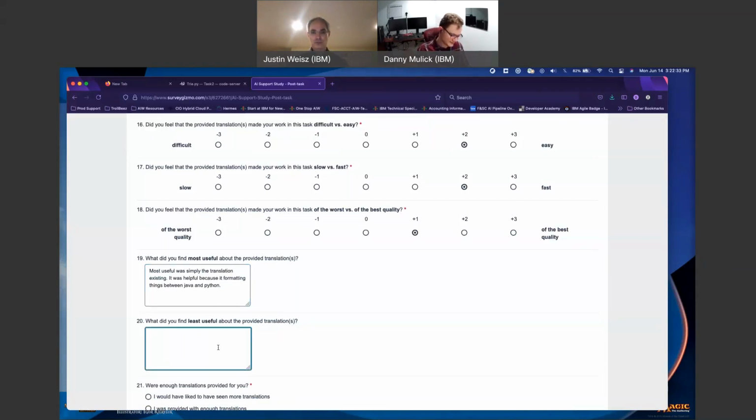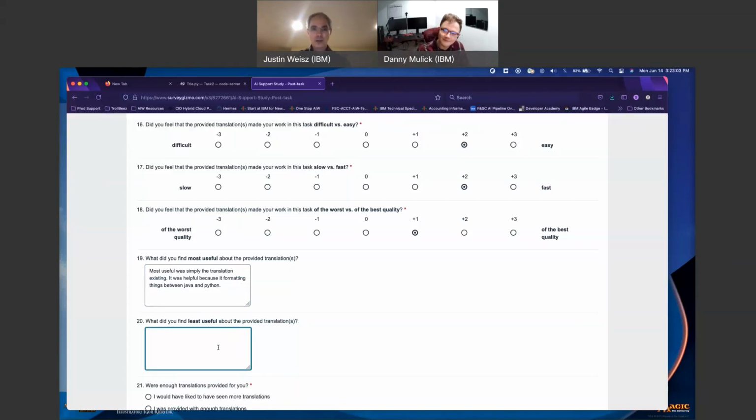Least useful was that, and that's not the translation's fault though. That's my own fault, because I hit a button. I don't know if that came through on the microphone. I started to not look at the Java, which is inherently not what this is supposed to do. That trust hasn't come yet. I don't know that this code is generated good enough that it did its job, that I cannot look at the Java yet. That's potentially something later.